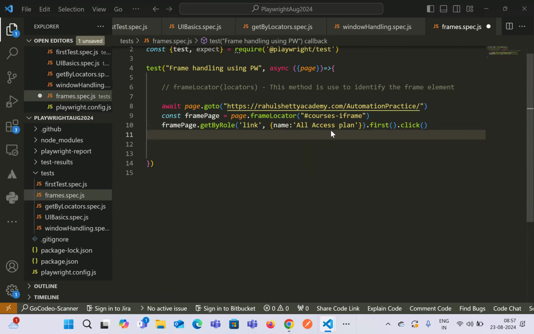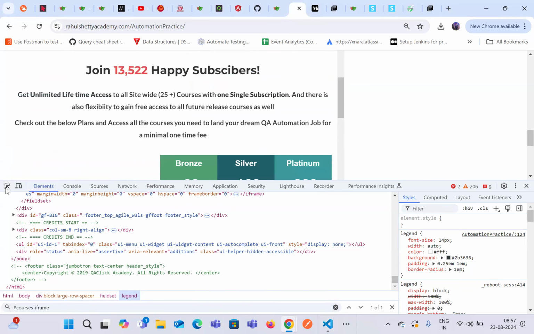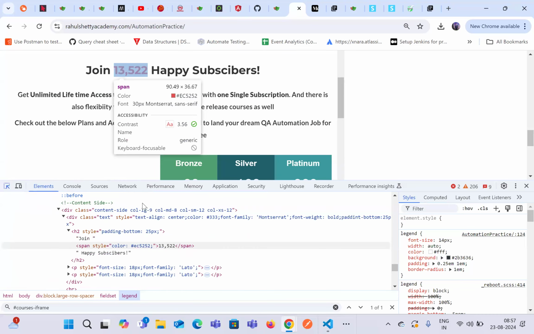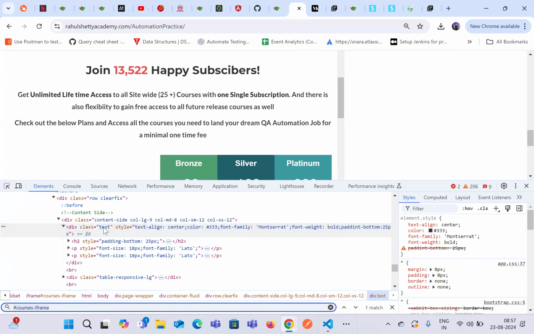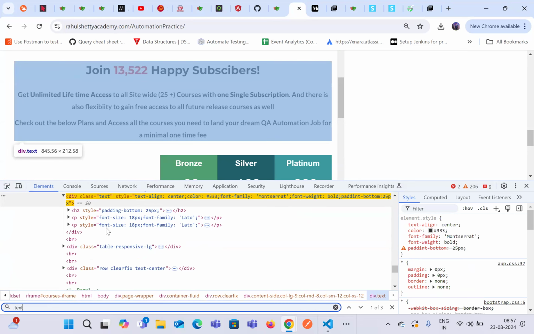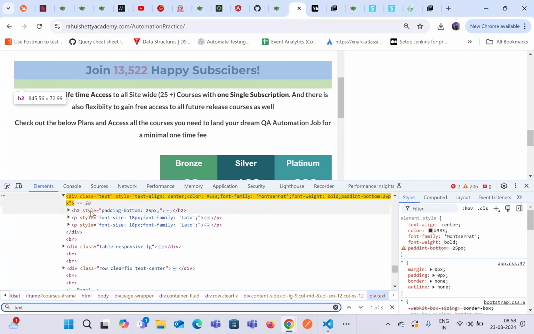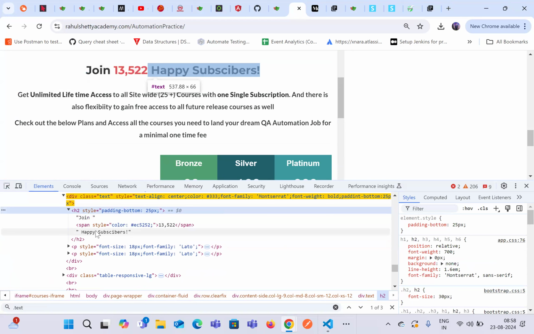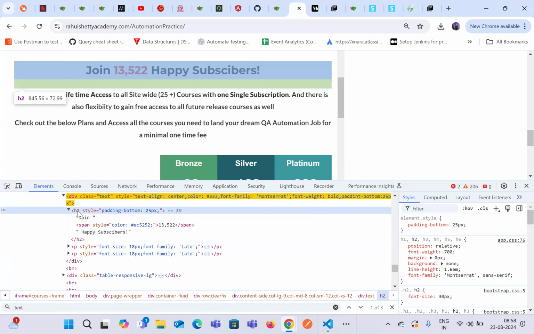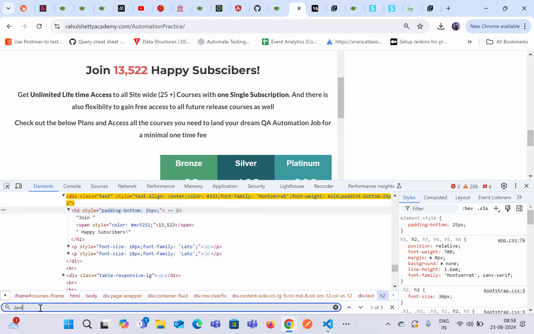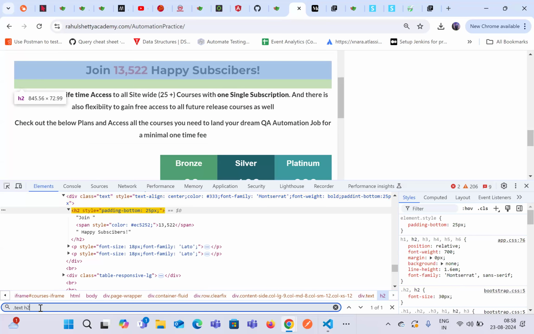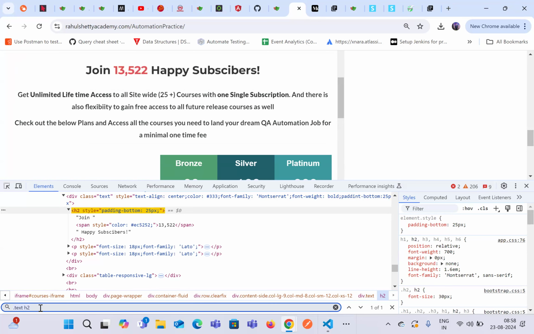And what is our goal again? As soon as it clicks on this, we have to get the text from this particular element and print it out. So we have a class which is known as text, and whenever we have a class, we can use dot text. It identifies this complete section, and we are just interested in this h2, which shows all the values over here. So inside the h2, we know that whenever we have to move from parent to child, we just give a space, and then write a tag name or whatever attribute we can identify.